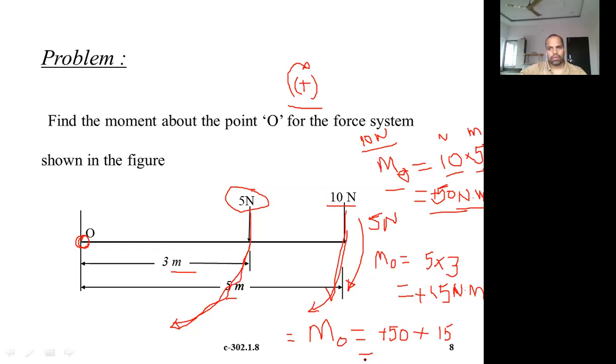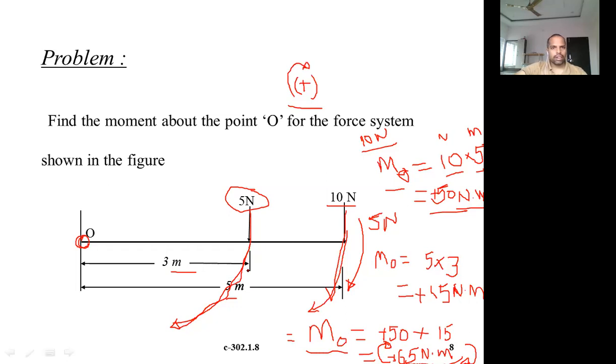What is the total moment? 50 plus 15, total 65 Newton meter. Again, this is in clockwise direction. Of course both are clockwise, so obviously it will be clockwise. Or simply put the sign and write it. Like that, you have to write the moment.